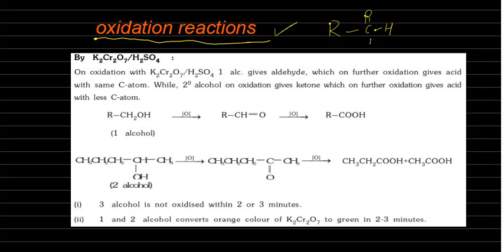Today's topic is oxidation reactions in the carbonyl compounds. The carbonyl compounds, that means aldehydes and ketones, react with strong oxidizing agents producing carboxylic acids. Okay, you can see here strong oxidizing agent potassium dichromate, as well as KMnO4 in the acidic medium.